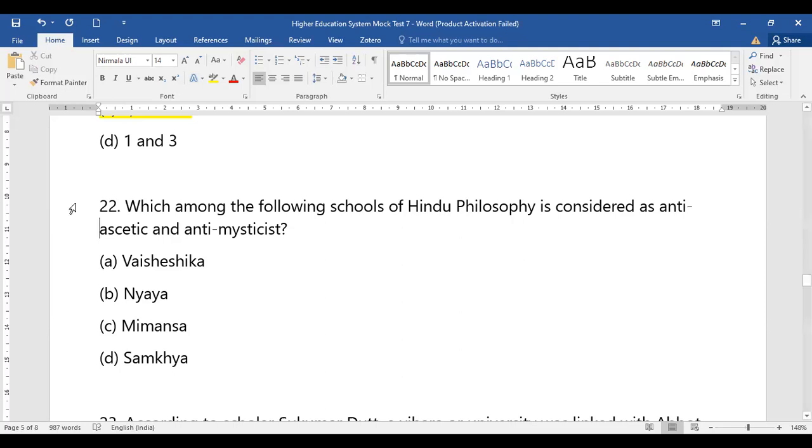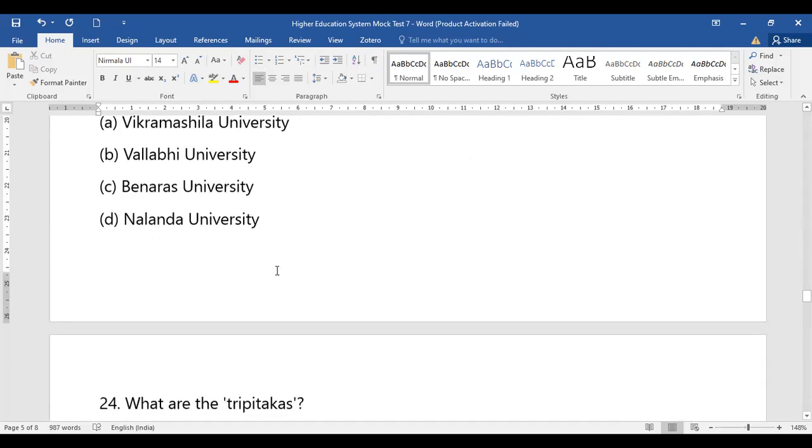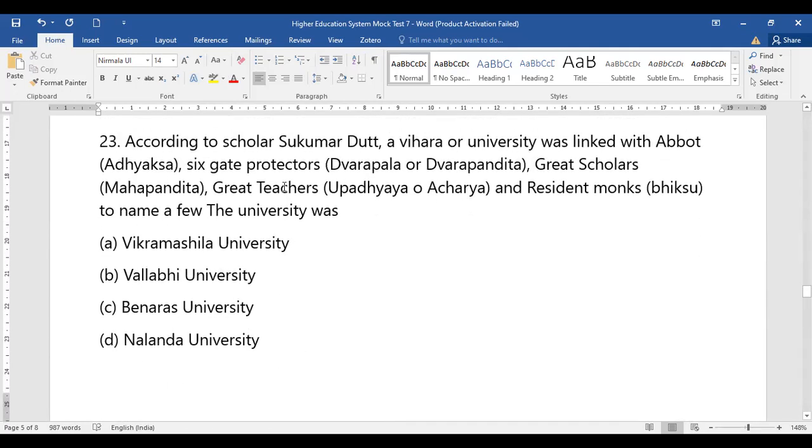A very different question. Make sure that you have a little bit of information about it. So Vaisheshika was the one philosophy which was considered anti-atheistic and mythistic. Is it clear? Okay. Now question number 23. A lengthy question it is, so you need to read it very clearly.